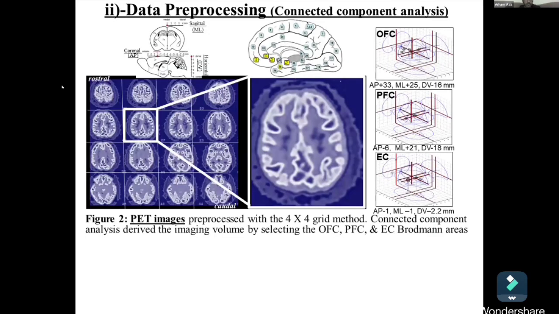The images are then preprocessed on a 4x4 grid method in Python. An Otsu threshold was then used to sample the image to 2mm isotropic voxels and then cropped to a 200 by 200 by 180 millimeter cubed volume. And then I used connected component analysis or region extraction to use the relevant imaging volume by selecting brain sections with orbital frontal, posterior piriform, and rostral entorhinal cortices. These Brodmann area coordinates, representing around 100 by 100 millimeter squared of brain parenchyma, is then divided into 16 evenly spaced squares with the rostral section in the top left and the caudal section in the bottom right.